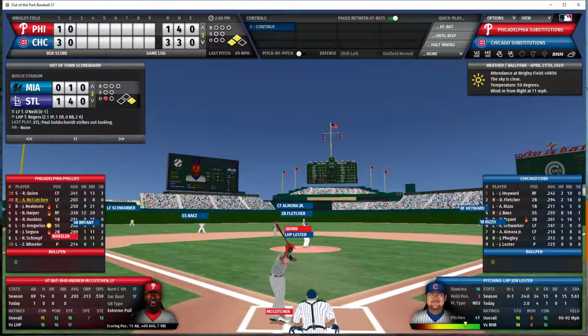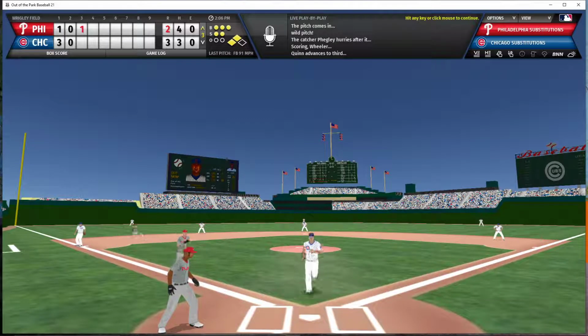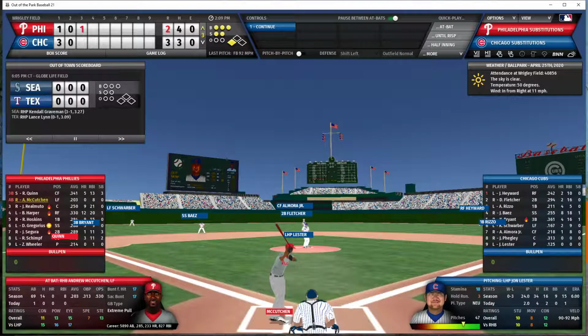Probably saved a run. But now McCutchen is the batter with nobody out and runners on 2nd and 3rd. 2-2 count to McCutchen, and the ball gets away. That is a wild pitch. The run scores from 3rd. Quinn advances from 2nd to 3rd, and now this is a 3-2 game.